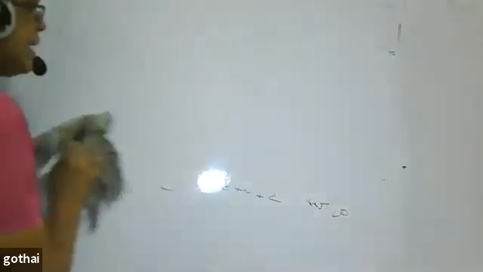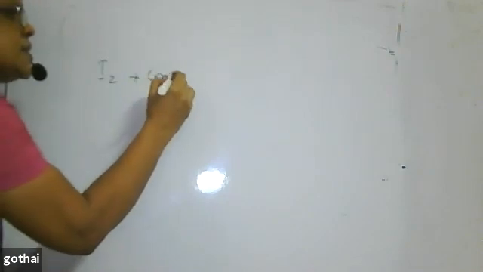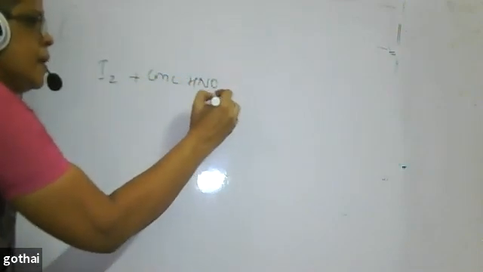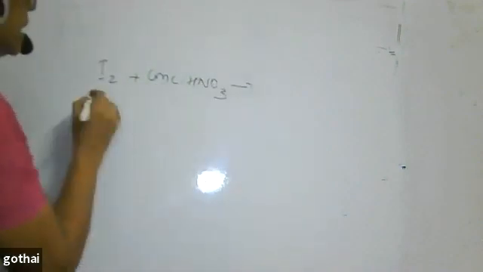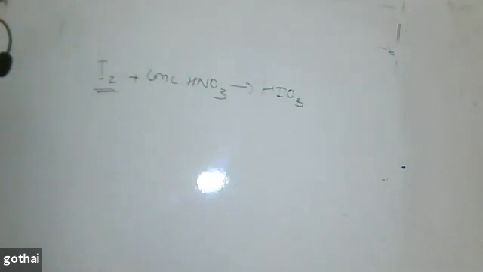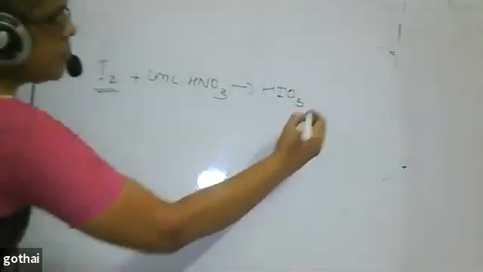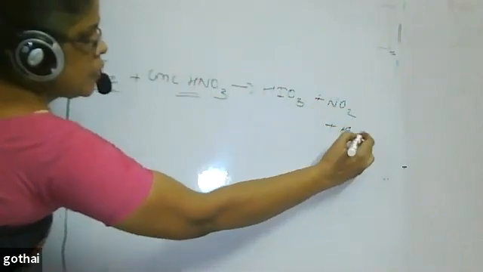Now we are seeing that nitric acid is a very good oxidizing agent to oxidize metals, but it also oxidizes non-metals. How? Iodine reacts with concentrated nitric acid. Iodine is converted into iodic acid, HIO3. Since it is concentrated, the other products will be NO2 plus H2O.